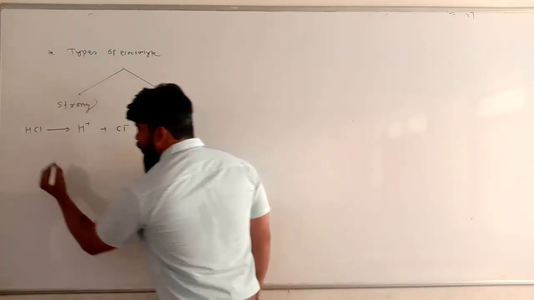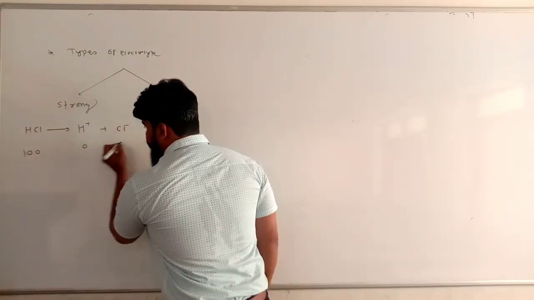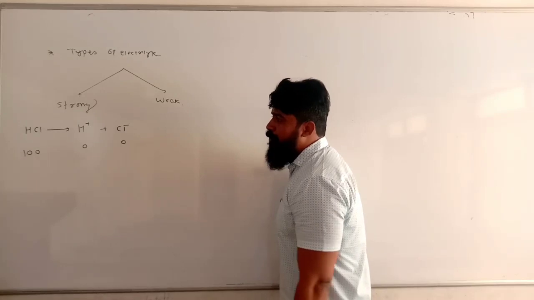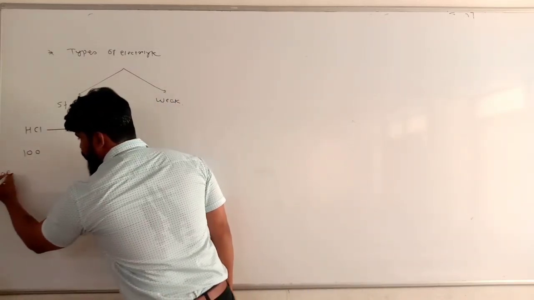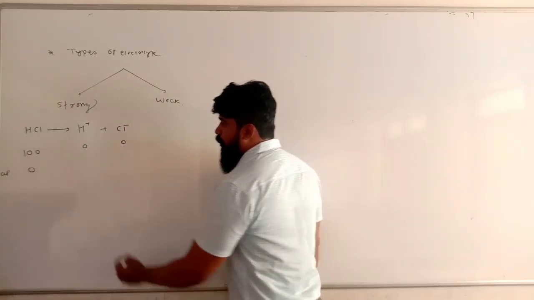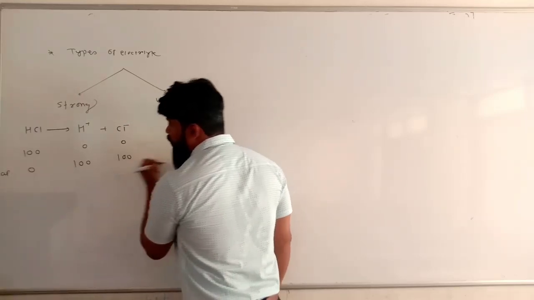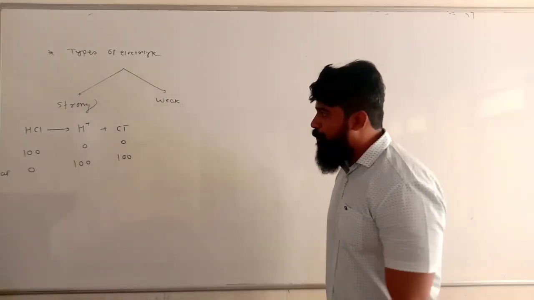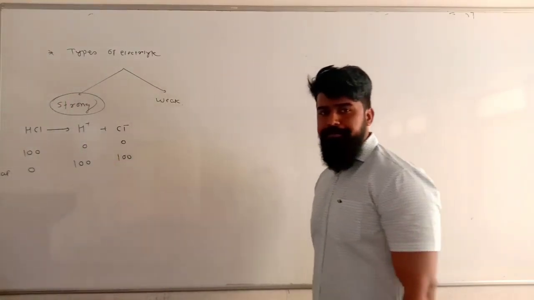Suppose we have 100 molecules of HCl initially. Before the dissociation, the number of ions produced is 0. But after some time, the number of undissociated molecules is 0, the number of H plus ions is 100 and the number of Cl minus ions is 100. It means that the HCl dissociates almost completely. Such an electrolyte is called a strong electrolyte.